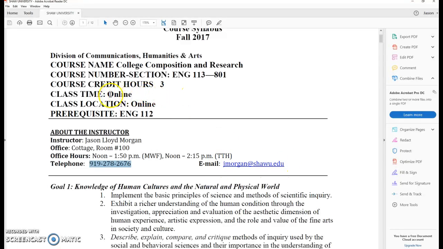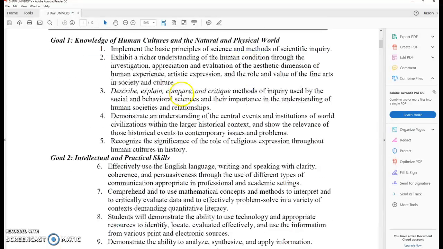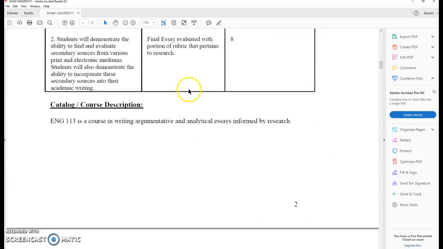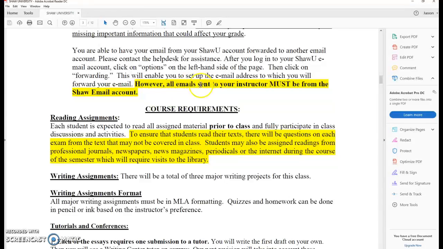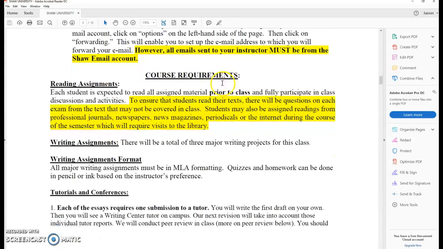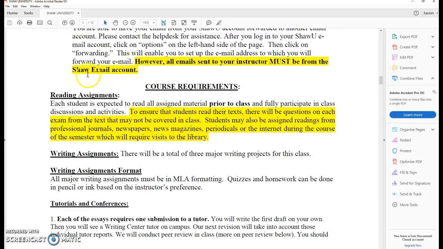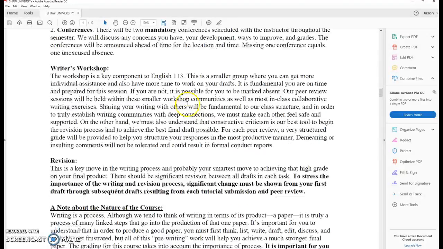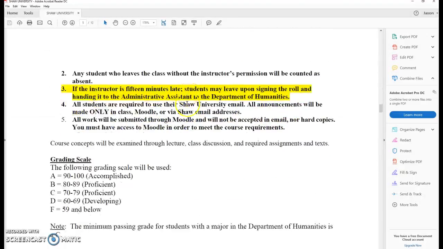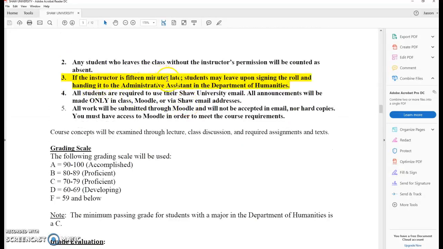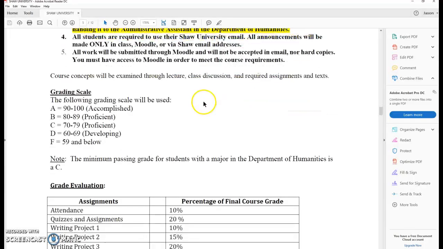So again, this class is online. So you just kind of scroll through it. The most important parts of this, you should read through this to understand the concepts. Again, remember that you have to use your Shaw email to email me. Don't use your personal email. That does not work. Okay, other things I want to point out to you. This 15 minutes late, that doesn't really matter because this is an online class.